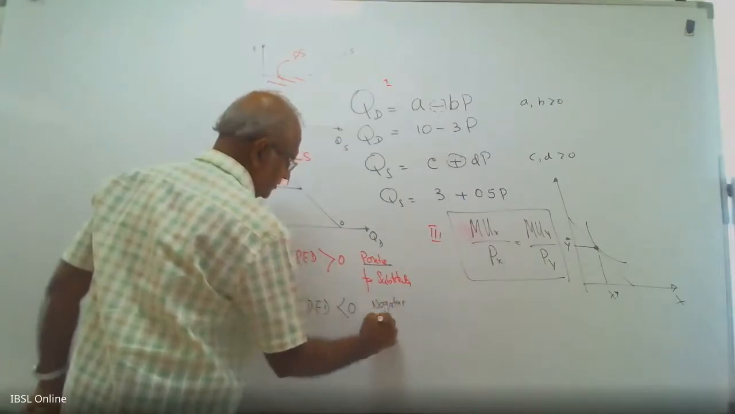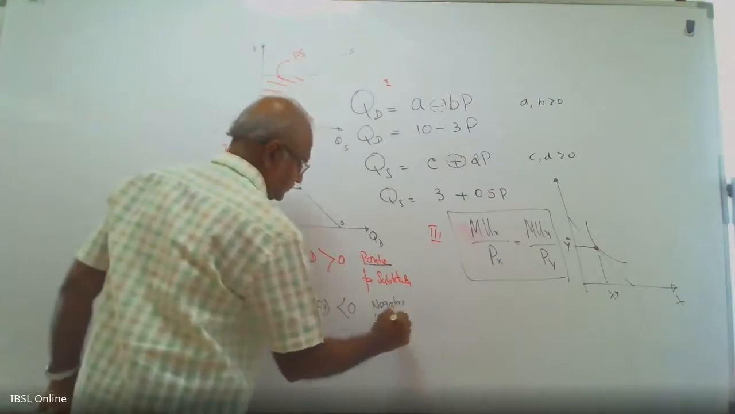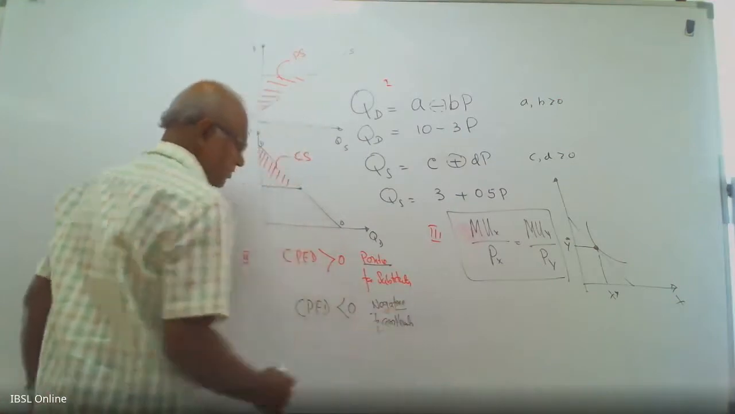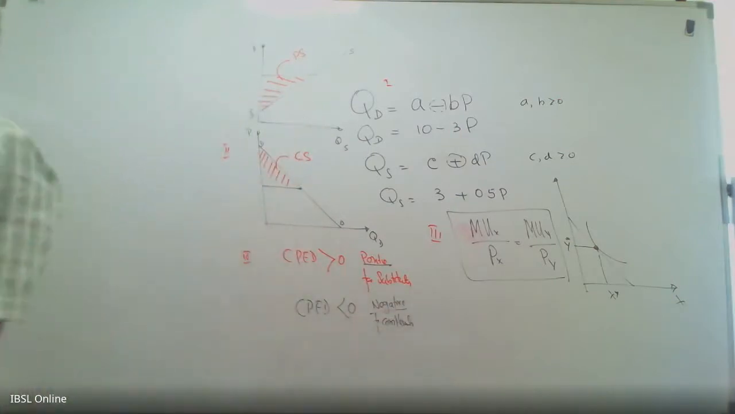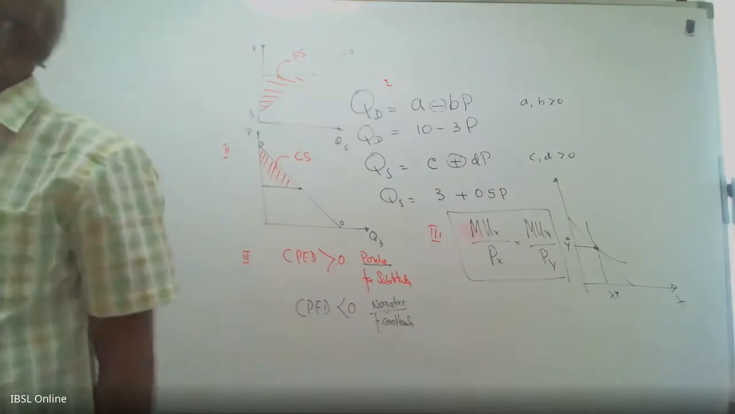For complementary products, complements, like tea and sugar, complementary goods, the cross price elasticity is negative. Then what about bread and guns? Cross price elasticity, bread and guns.